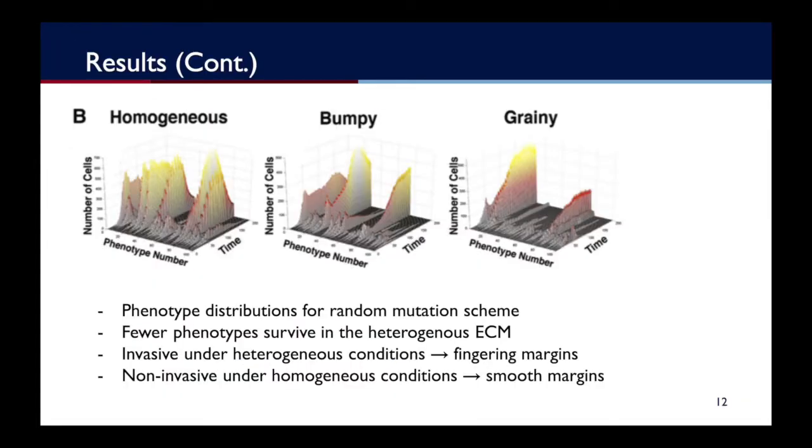Shown here are the phenotype distributions from the last slide. The primary takeaway is that fewer phenotypes survive in the heterogeneous conditions. More importantly, of the phenotypes chosen, they tend to be more aggressive. This includes lower cell-to-cell adhesion and lower oxygen consumption. These findings further support that tumors develop to be more invasive under heterogeneous conditions.